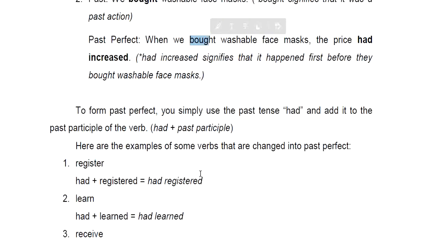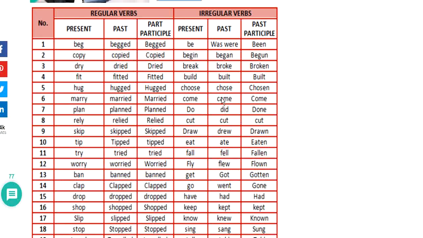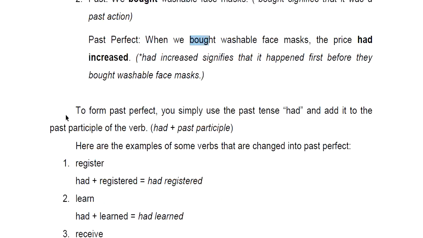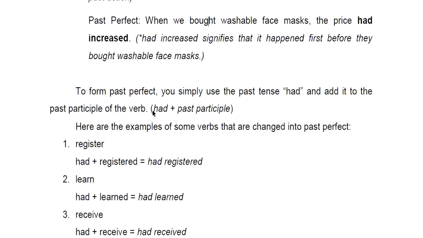So now let us go on to how to form past perfect. A while ago, I told you how to form verbs in the past tense. Now, let us discuss how to form verbs in the past perfect tense. So this is the formula. This is the format. You need to use had plus the past participle of the verb.